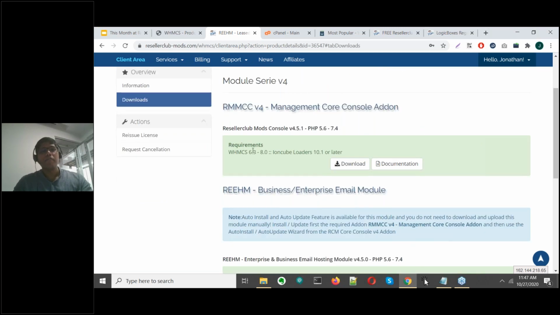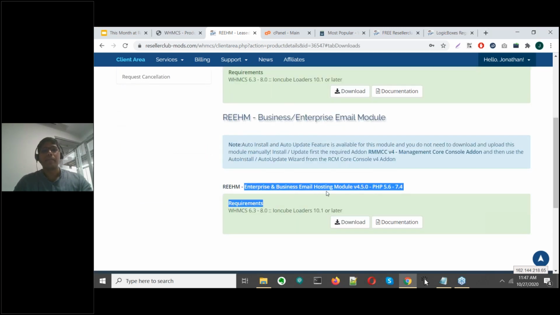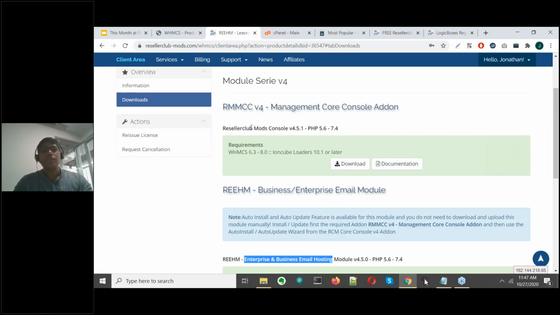And here, before you set up your enterprise and business email module, you need to set up the Reseller Club mods core management console add-on. Here, this add-on makes your life simpler. If you do not install this add-on, then most of the future steps become manual. But if you install this add-on, everything is an easy walkthrough, one-click installation, and this makes your life very easy. So I recommend that you install this module first.